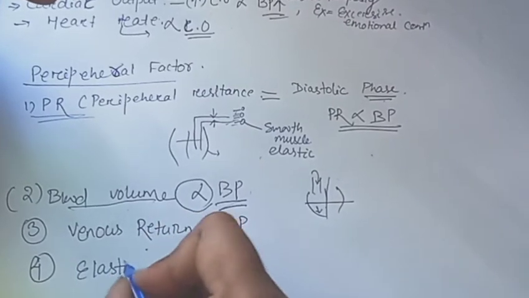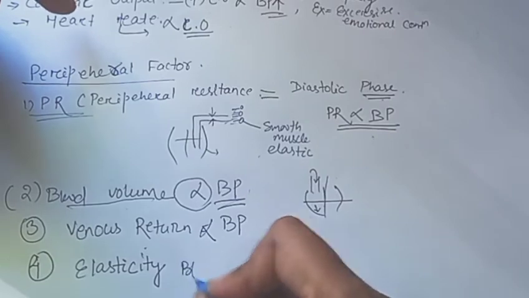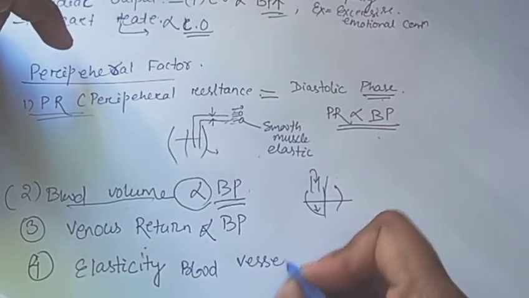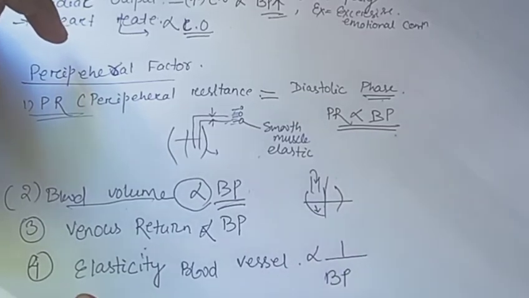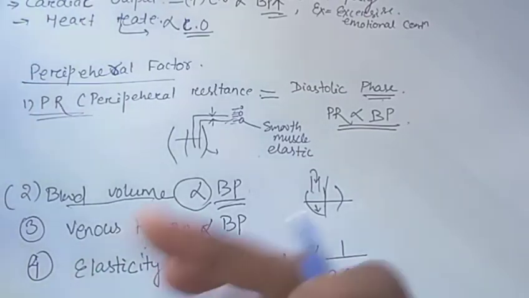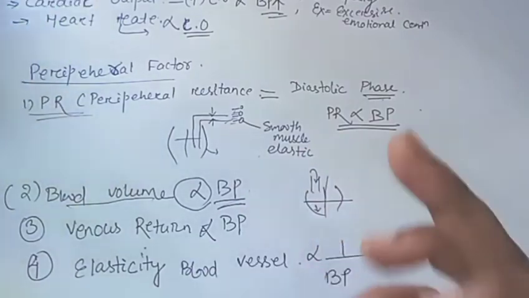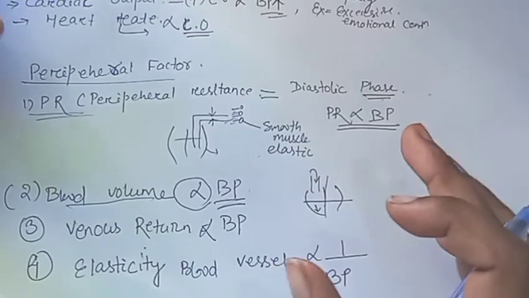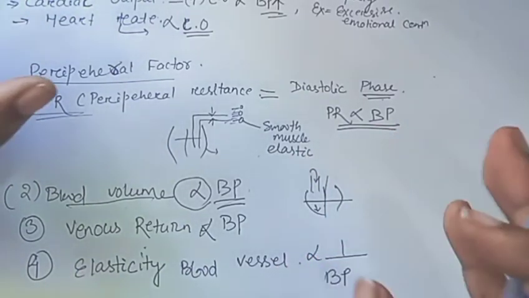Elasticity is inversely proportional. Due to this elasticity, the peripheral resistance comes into play. So elasticity is inversely proportional to BP. In old age, the elasticity of the blood vessels decreases. Due to this, they have more blood pressure, which we know from the physiological variation we discussed earlier. In old age the BP will be higher.